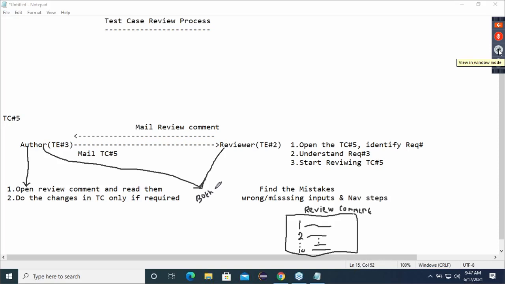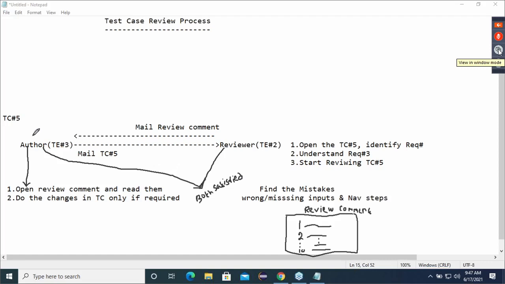When I say both are satisfied, reviewer should say, yes, your test case is a perfect test case. So both agree that yes, boss, everything is working fine. That is nothing but both are satisfied. Am I clear till now?